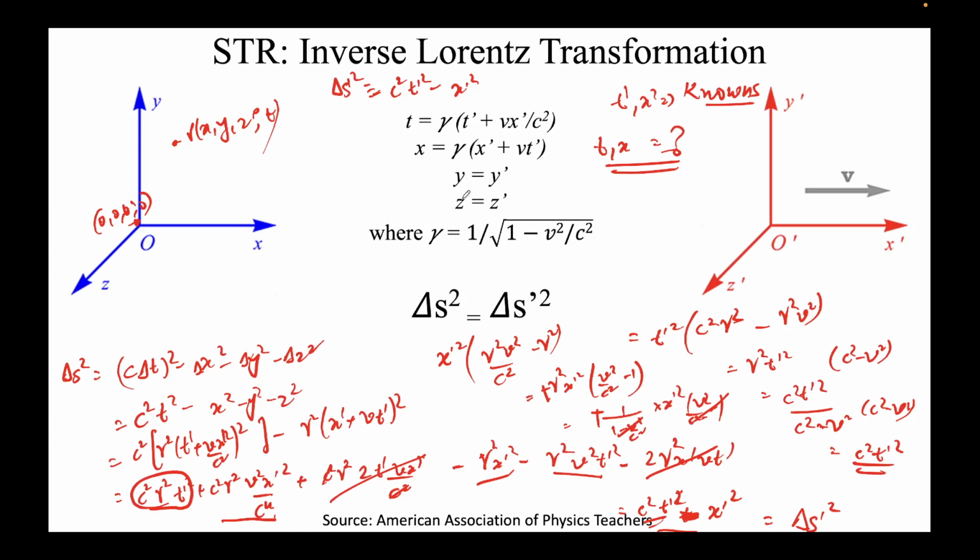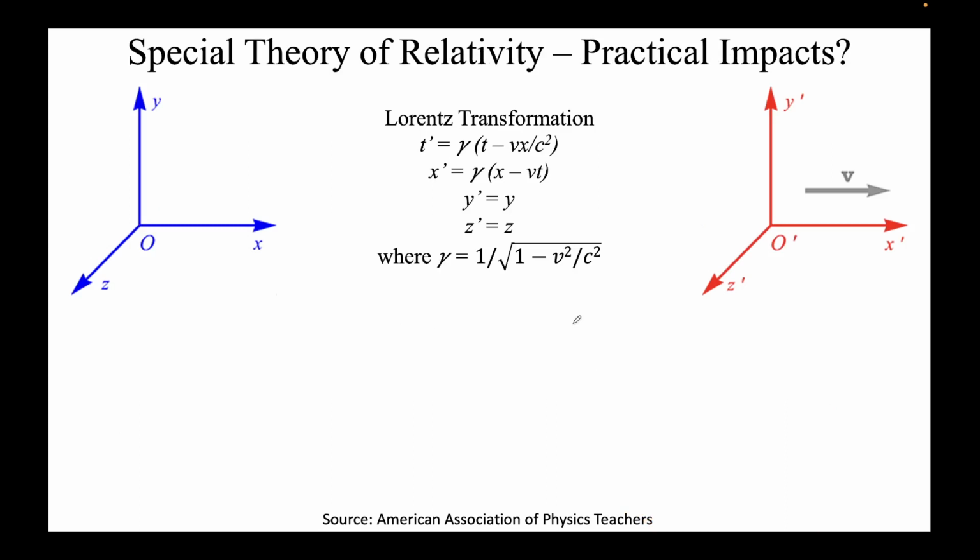You don't need to remember them, you don't need to remember this proof. The idea is to just emphasize again why this is important. Invariance is the most important thing in the special theory of relativity. Maybe next class we'll see length contraction and time dilation. These are very important. These are real life impacts that we see.